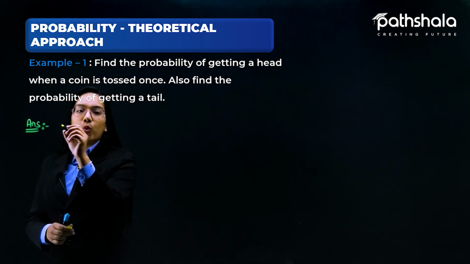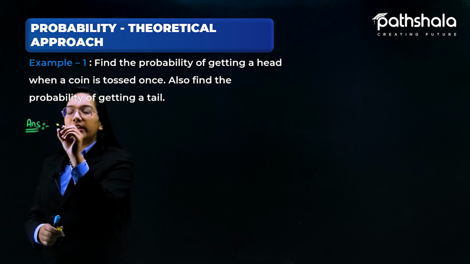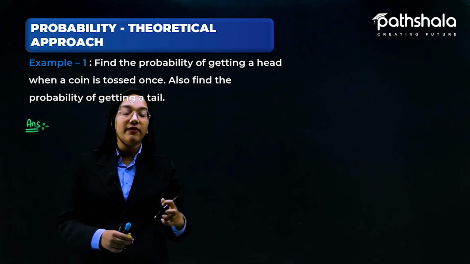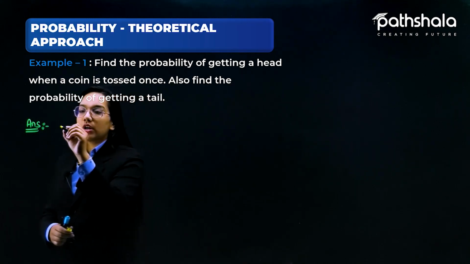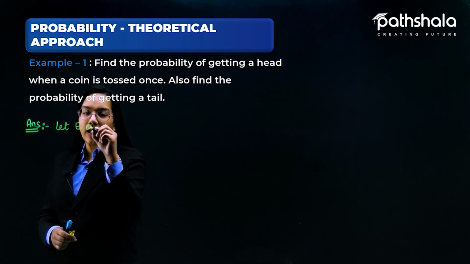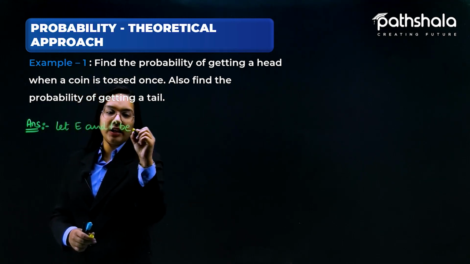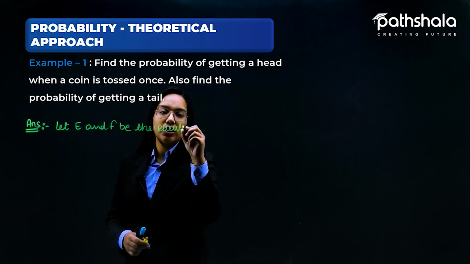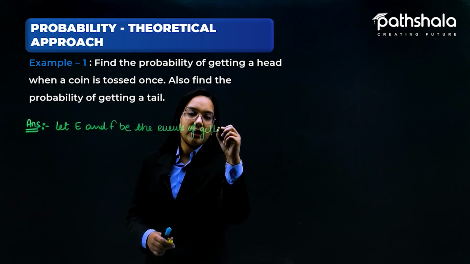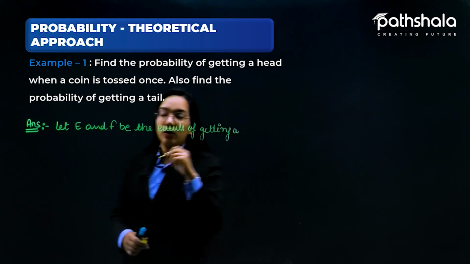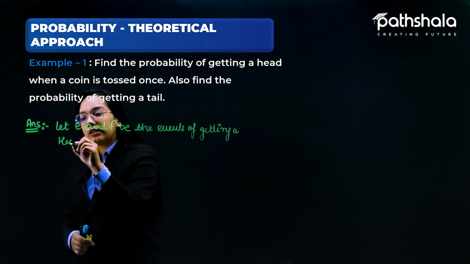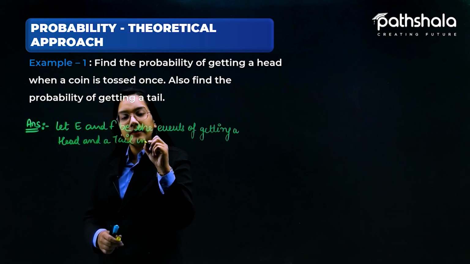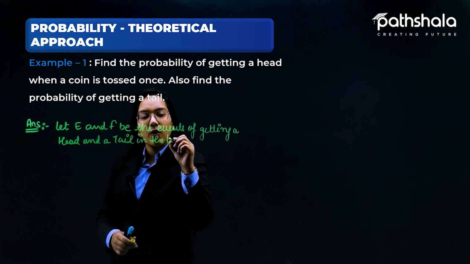So let us suppose E and F are the events of getting a head and a tail in the toss of a coin.